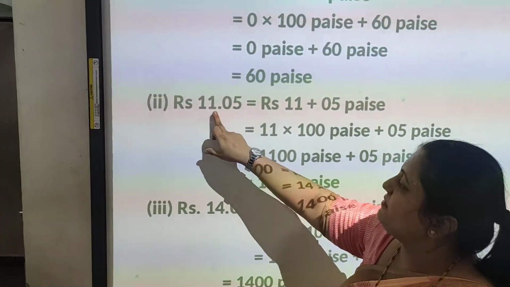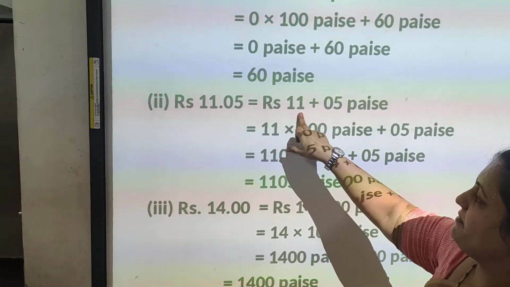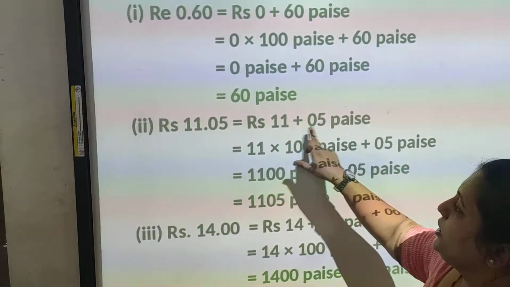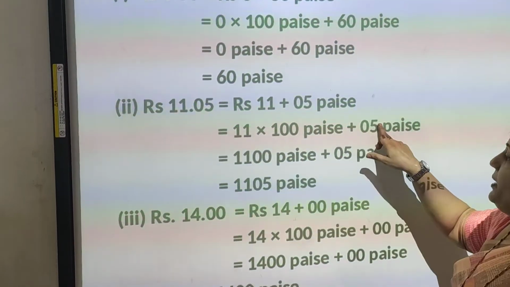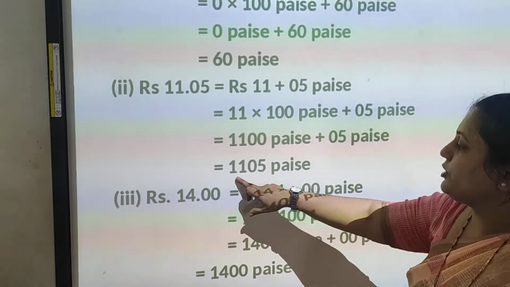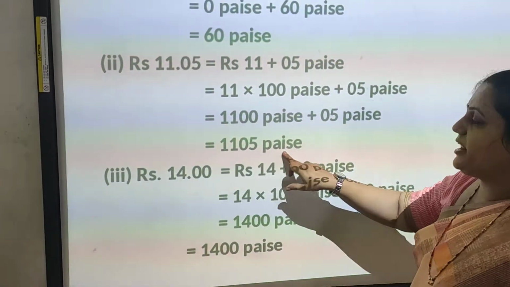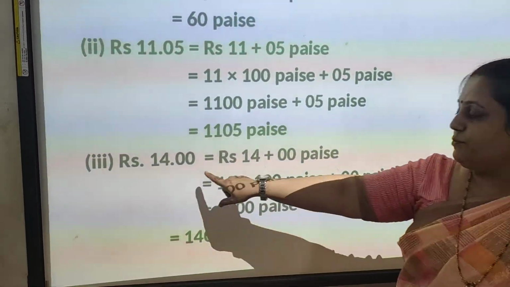Now see here, rupees 11.05. So rupees 11, and here 05 is the paisa. So 11 rupees means what? 11 into 100. It is 1100 plus 05 paise. So what will be the total? 1105 paise.